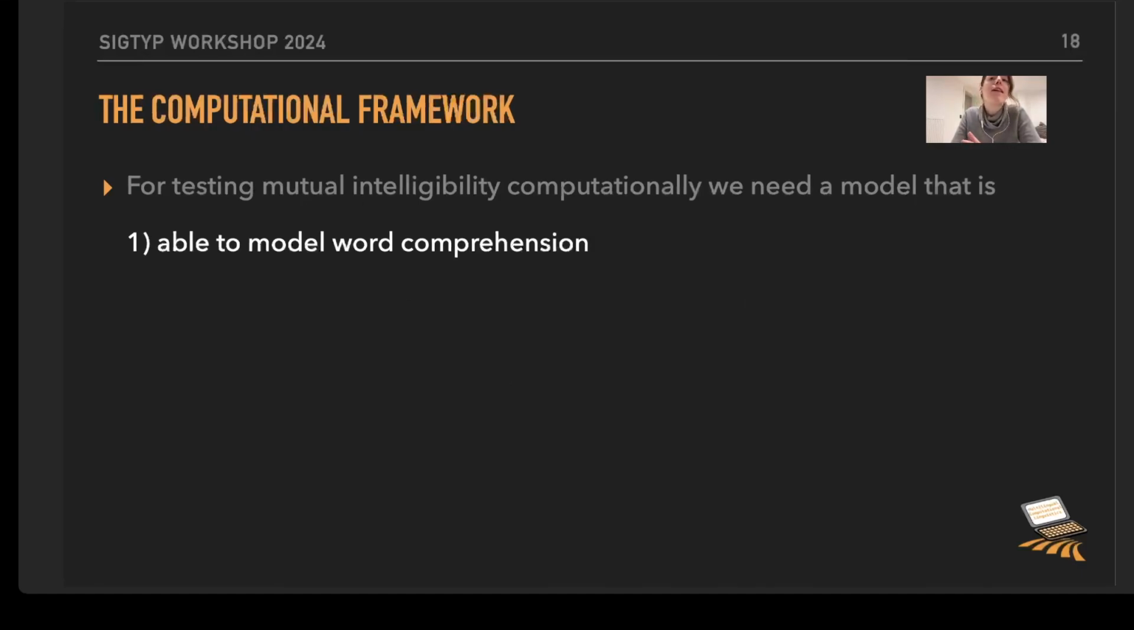Now, for testing mutual intelligibility computationally, we then need a model that is first able to model word comprehension, because this is essentially the process we are dealing with, and secondly, a model that has a cognitively valid approach, because we want to compare this model to the data of human participants.